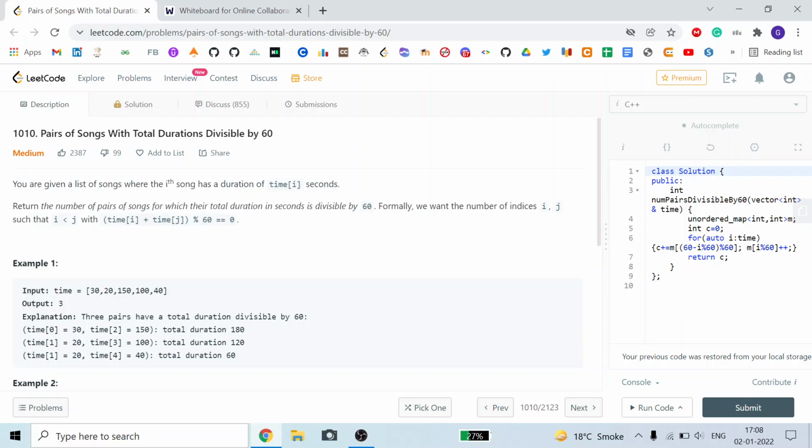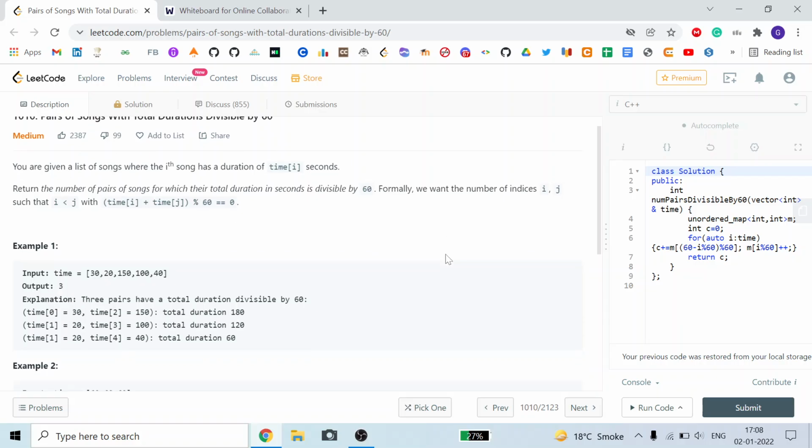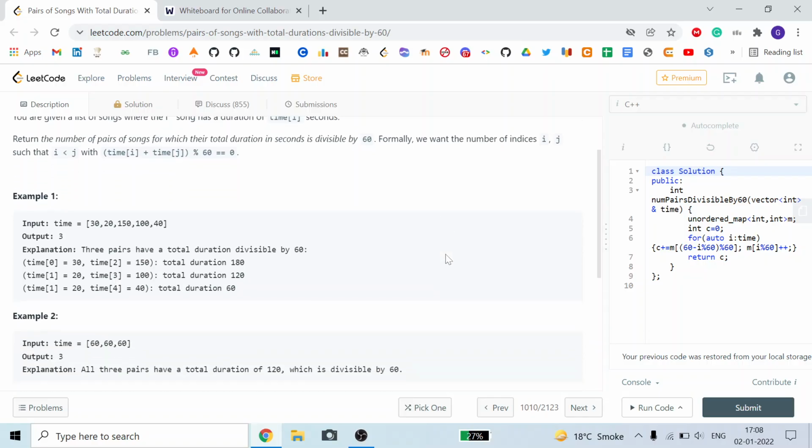Formally, we have to return the number of indices i, j such that i is less than j, and (time[i] + time[j]) modulo 60 is equal to 0. So we simply have to find the sum of two different numbers in an array whose modulo 60 is equal to 0.